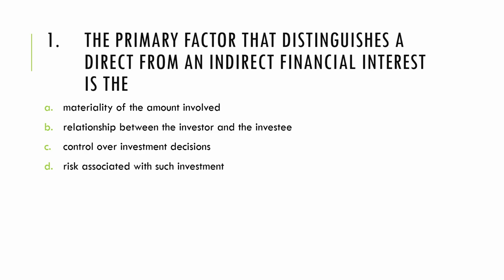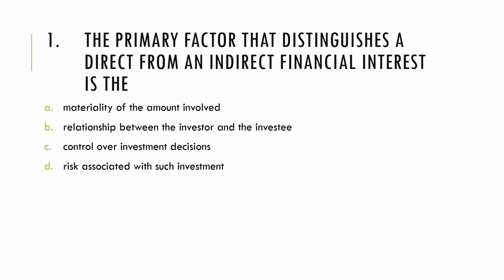For example, when we talk about direct financial interest, regardless of materiality, it will be considered as a threat to independence, or the fundamental ethical principles. However, when we talk about indirect financial interest, for it to be considered a threat, it must be material. In other words, direct financial interest, regardless of materiality, and material indirect financial interests will be considered as threats to the fundamental ethical principle.